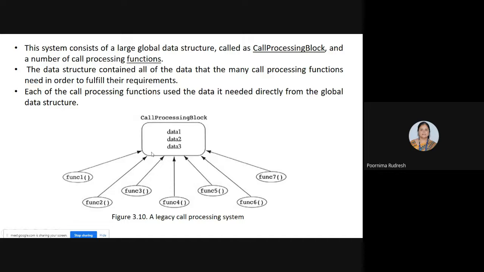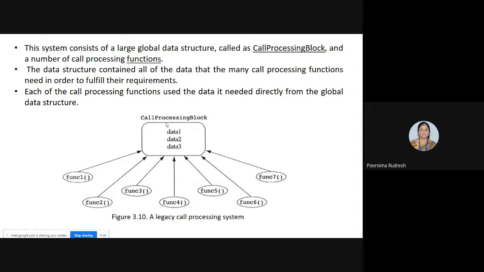So this is the legacy system. If we say that it's an action oriented system, the main characteristic of an action oriented system is a centralized control mechanism. So even if n number of functions are created, all the data required by these functions is placed in a centralized manner.